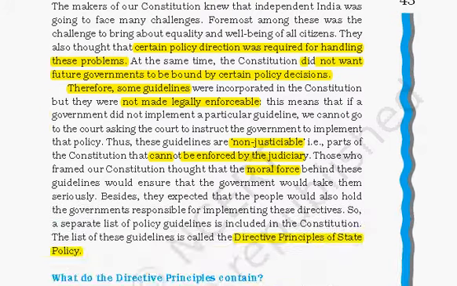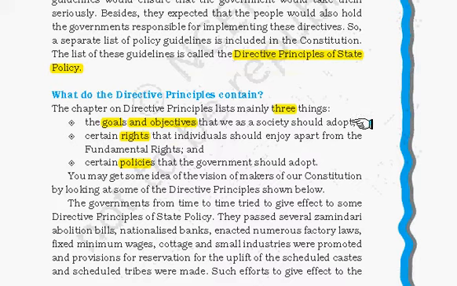So we can divide them in 2 types. One type is by dividing their actual aim, that is, first one is goals and objectives that society should adopt. Second one is certain rights that individuals should enjoy apart from fundamental rights, and there are some policies that government should adopt.